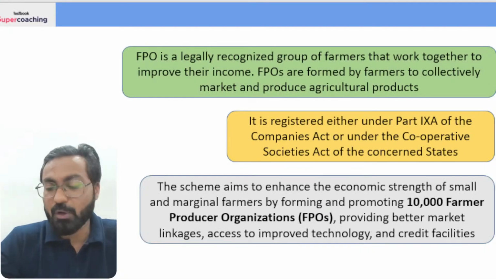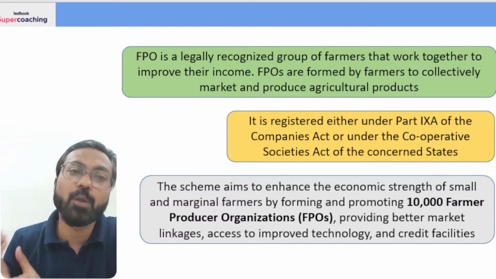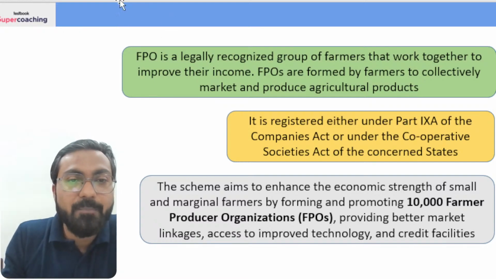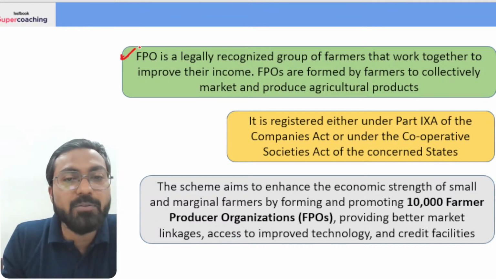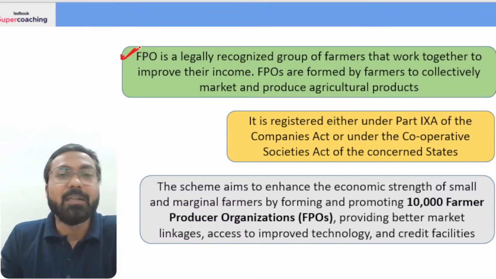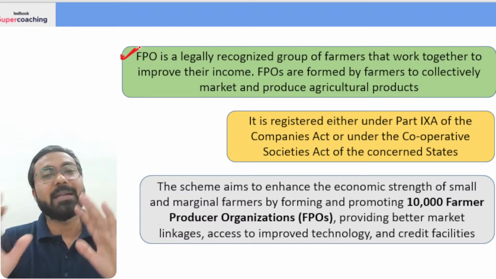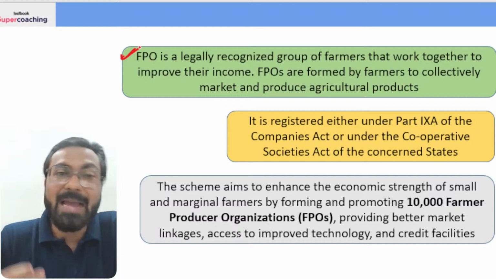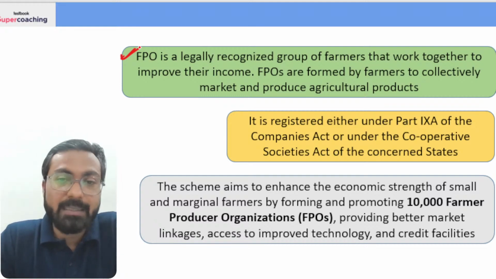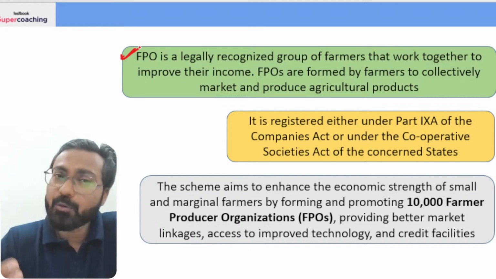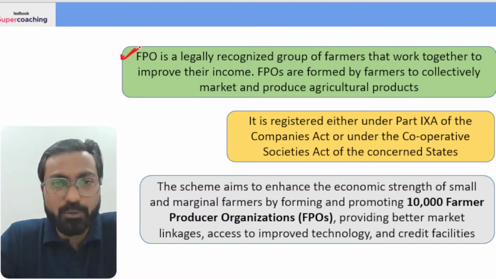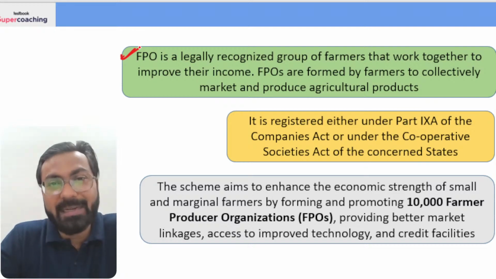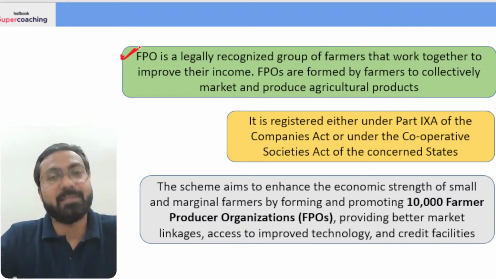And first of all, let's talk about what is an FPO, what is a farmer producer organization. I hope you know that FPO is farmer producers organization. What is this? See, suppose there is a farmer in an area. Now that particular farmer is unable to market his produce, or he is unable to produce the food grains or any other crop on a large scale.